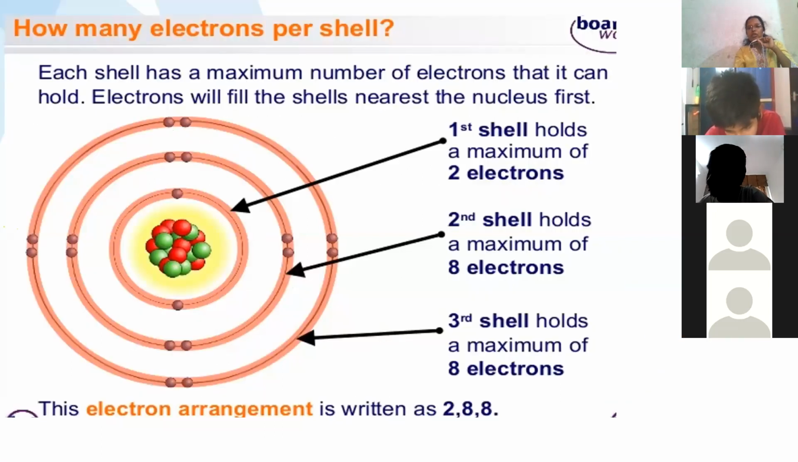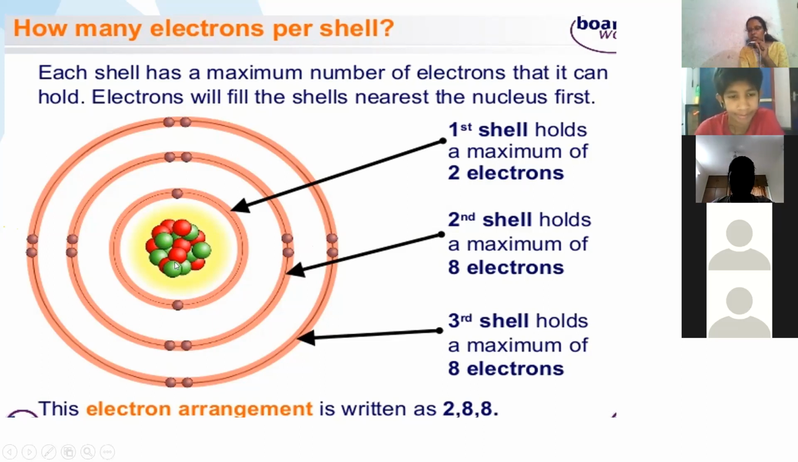Representation of electrons in different orbits is called electron dot structures. Please listen here. They will ask you to draw the electron dot structure for an oxygen atom. First you have to draw a circle, and inside the circle you write oxygen. Oxygen atomic number is 8.